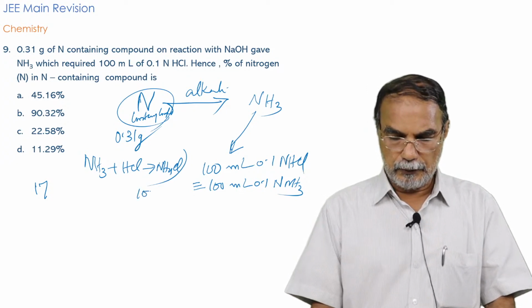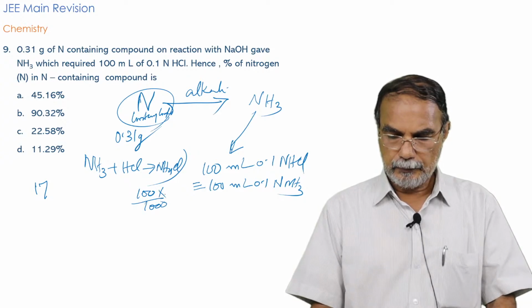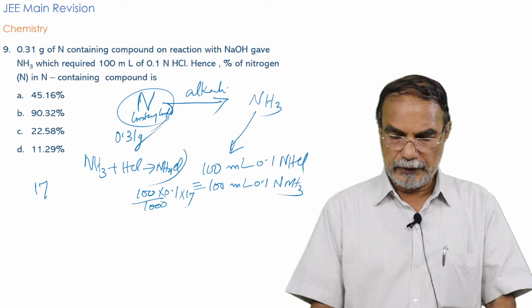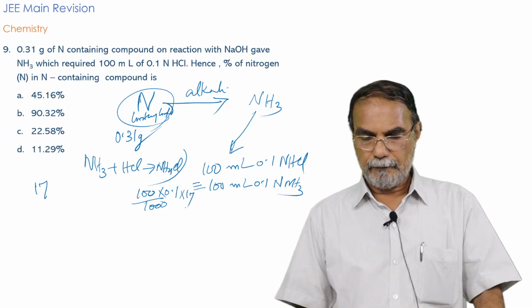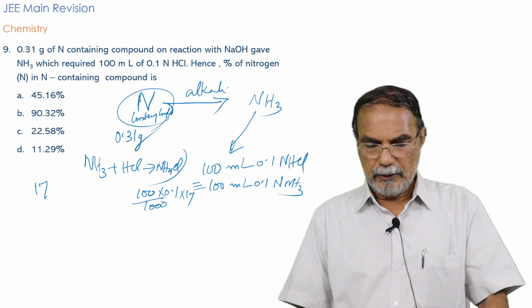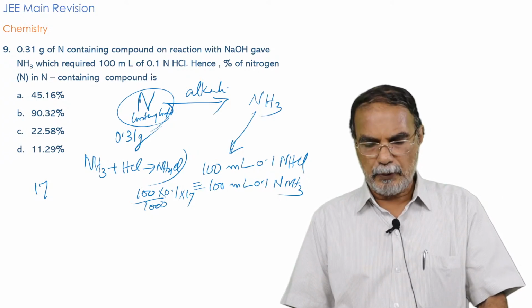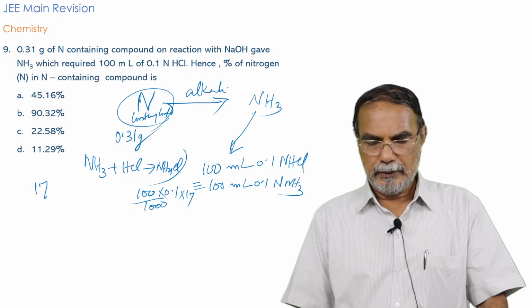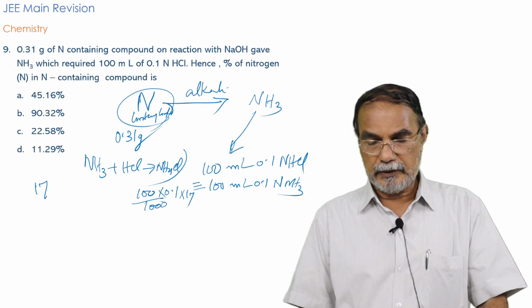It will be equal to 100 by 1000 into 0.1 into 17. 100 ml 0.1 normal will contain 100 by 1000 into 0.1 equivalent, and that multiplied by the equivalent mass of ammonia 17, which is the same as the molecular mass.